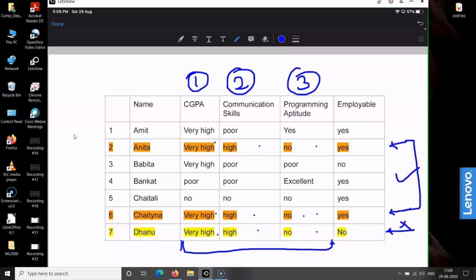These three students satisfy the same condition of very high, high, no, but their action parts differ: here it is yes, and here it is no. So there is some uncertainty about the action in this case, and such situations are very difficult to implement in the form of a program, where the condition satisfied is the same but the action part is different. In such cases, the machine learning approach or the data-driven approach is the most appropriate one.